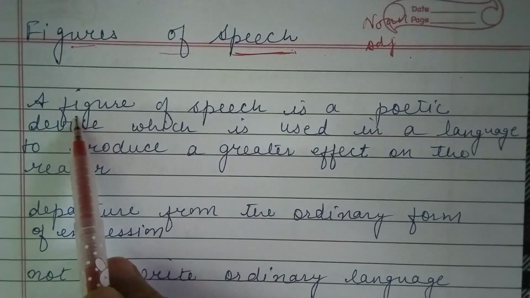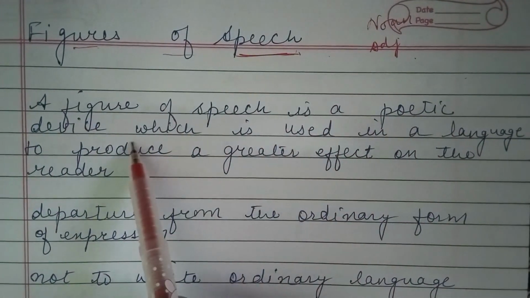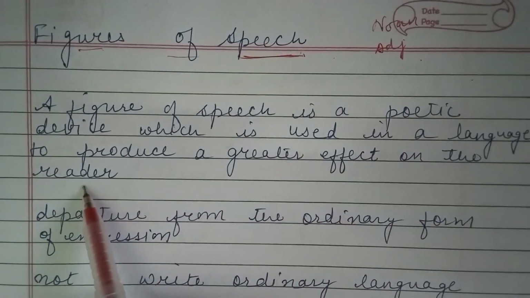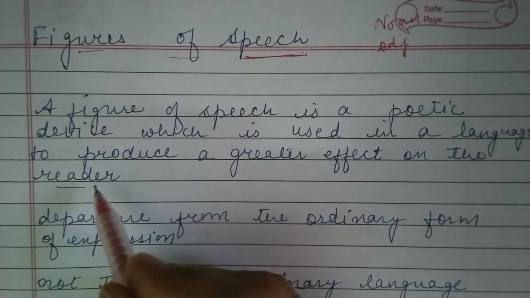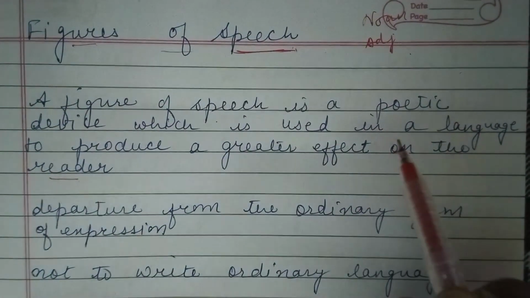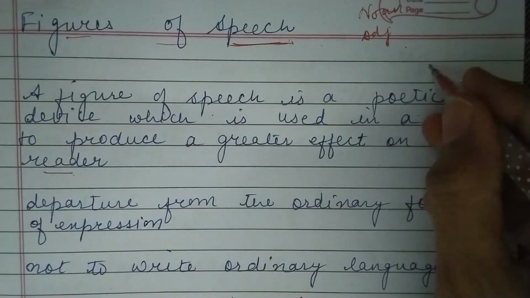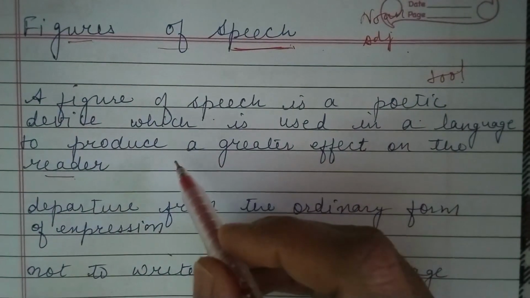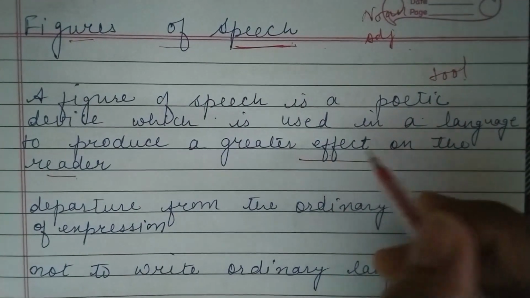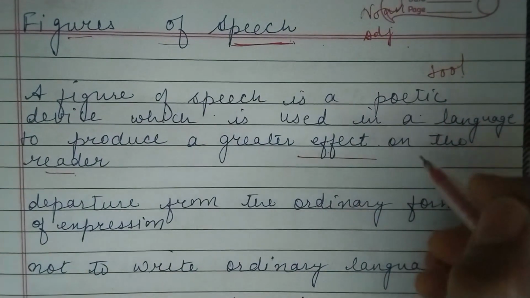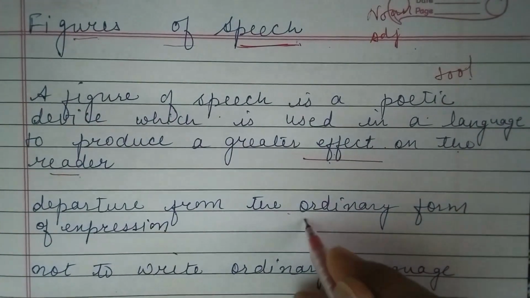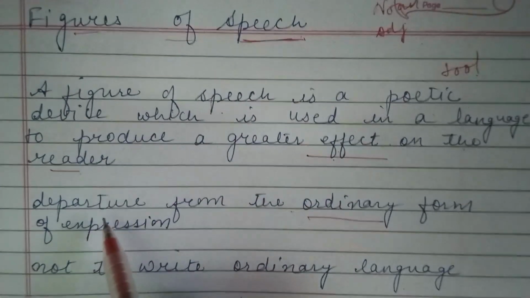Let us discuss the definition. A figure of speech is a poetic device which is used in a language to produce greater effect on the reader. Or simply we can say, figure of speech is a poetic device, a tool, with which we can give a very good effect in language. This is used to create poetry, and in this we are not using the ordinary language.